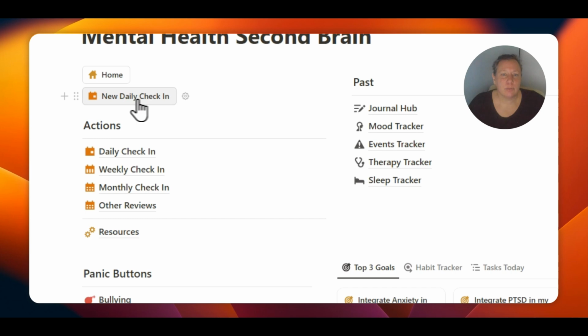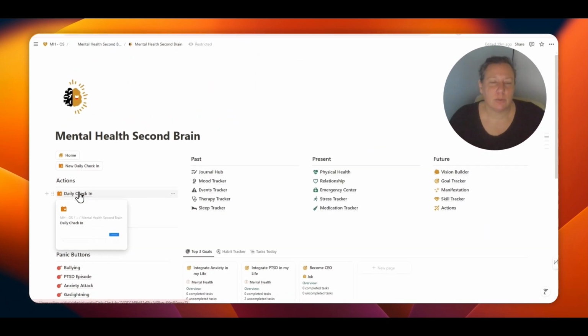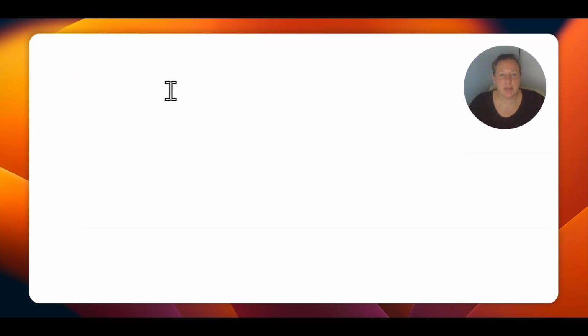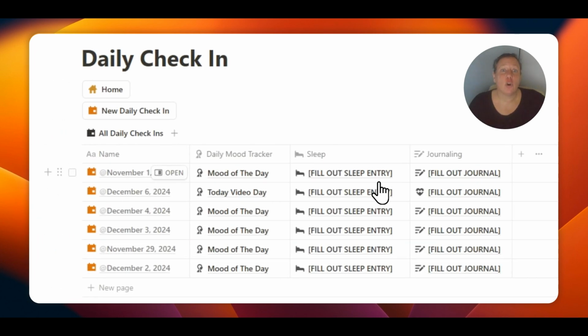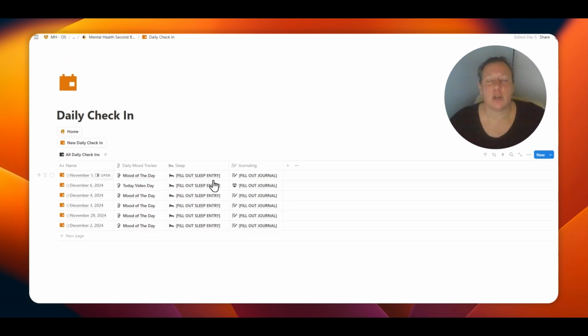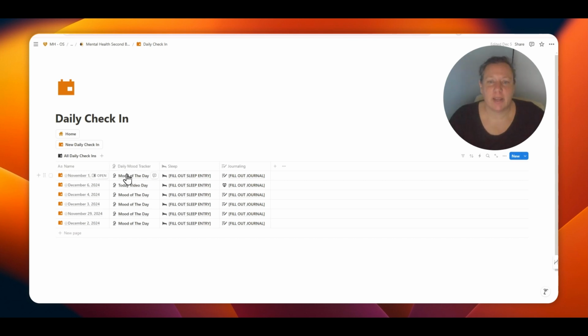The button New Daily Check-in takes you to this page, the Daily Check-in, and opens up the most relevant journals for your day. The mood of the day, how did you feel, what came up, how did you sleep, and you can choose a journal to fill out. This is the one point where you always come back, where you always check in daily.